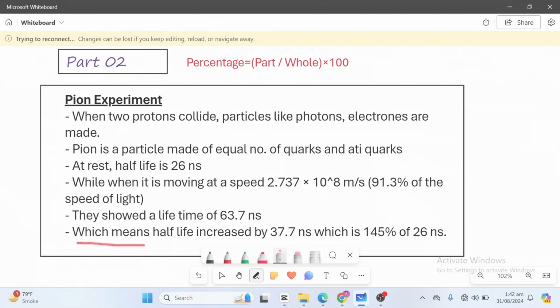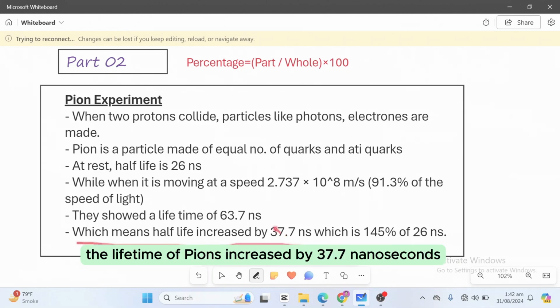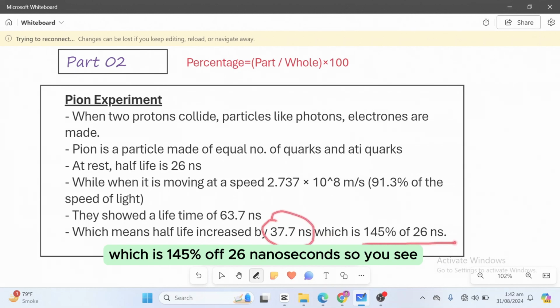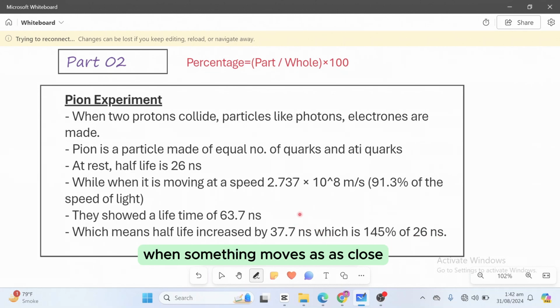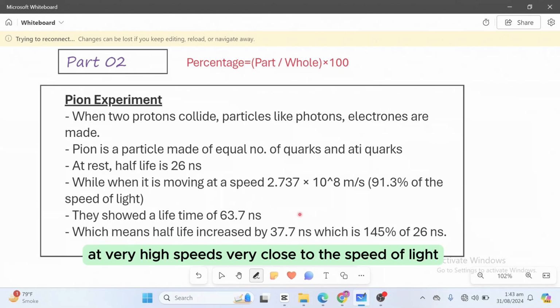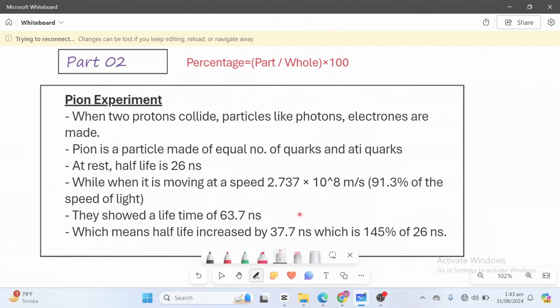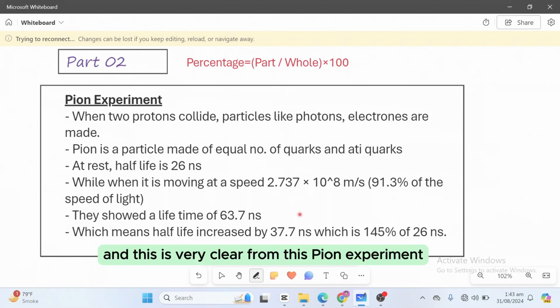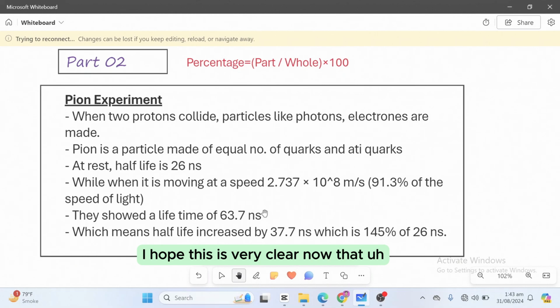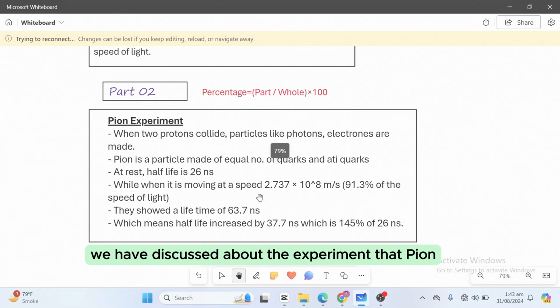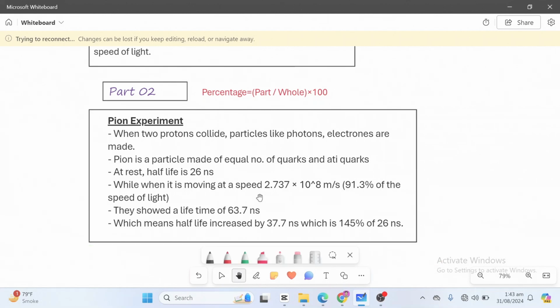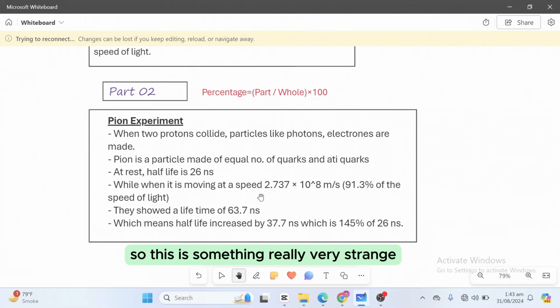What happened? The lifetime of pions increased by 37.7 nanoseconds, which is 145% of 26 nanoseconds. So you see, when something moves at very high speeds, very close to the speed of light, the time for it slows down. And this is very clear from this pion experiment. I hope this is clear now, that through the pion experiment, time is no more constant. So this is something really very strange.